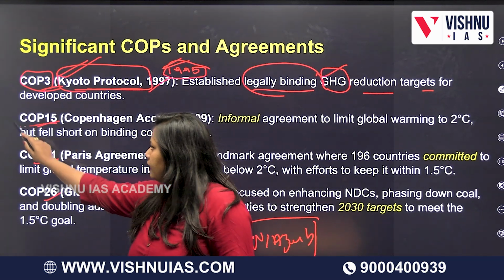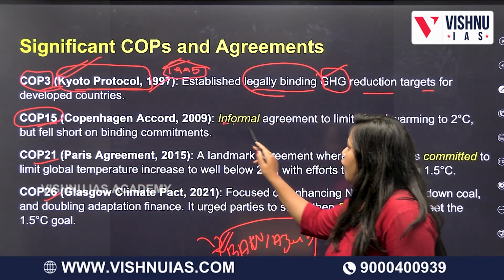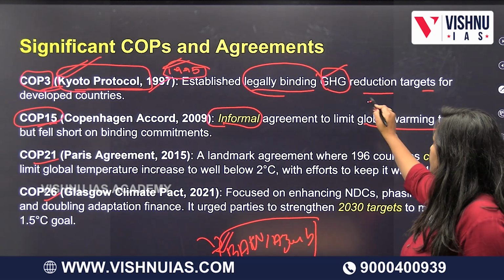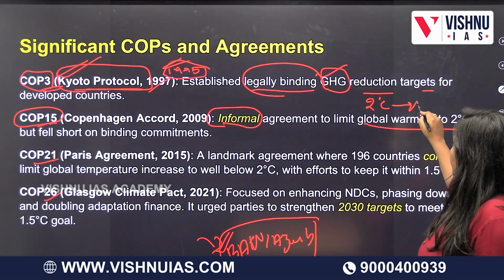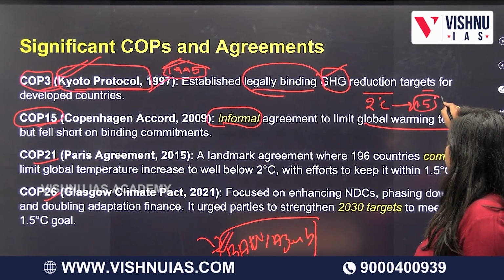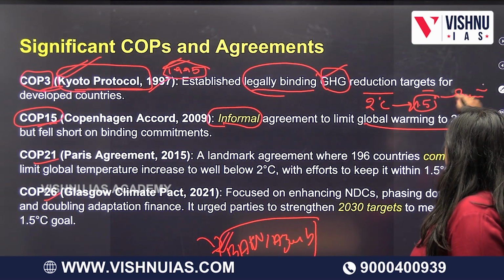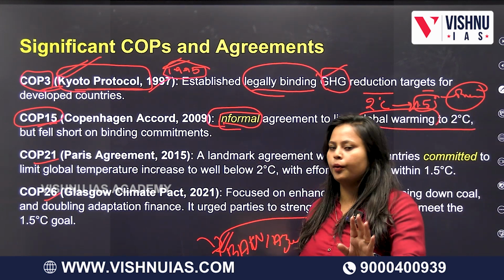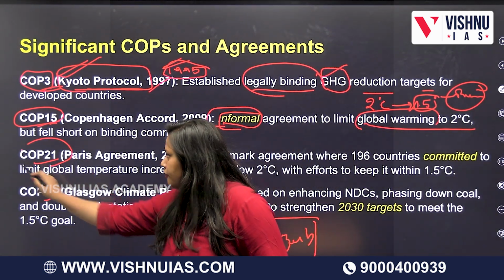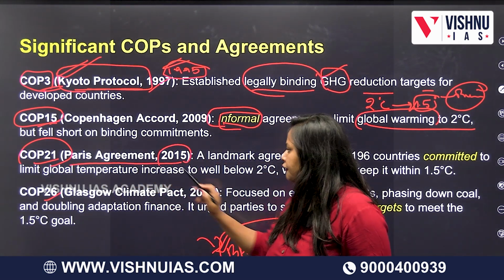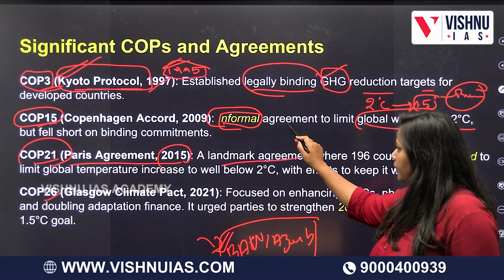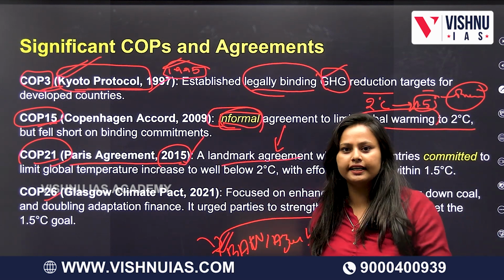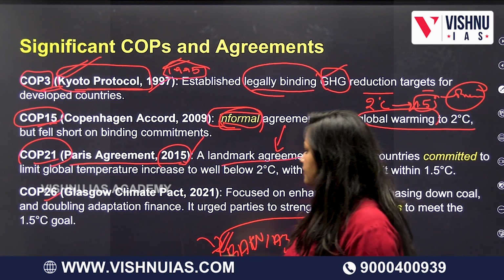In COP 15, informally they gave an agreement to themselves that they were going to do that. I told you, like 2 degrees to 1.5 degrees. They wanted to go to pre-industrial levels, because of the global warming effect. So this was informally spoken. In COP 21, the famous Paris Agreement in 2015, they gave a landmark agreement. To give life to this informal agreement in 2015, they decided, let us really work on this.